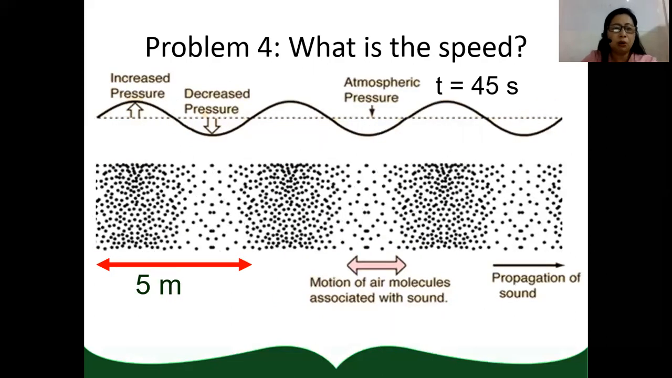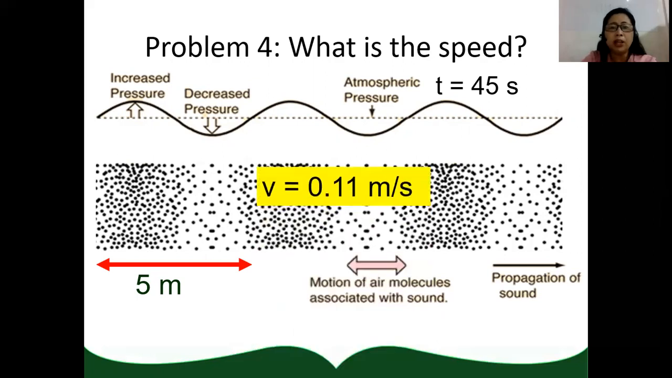Another, suppose the wavelength is 5 meters and the period is 45 seconds. So 5 meters divided by 45 seconds will give you 0.11 meter per second. When you were in grade 7, we computed for the speed of sound. So this is just a review of our problem-solving activities from grade 7.